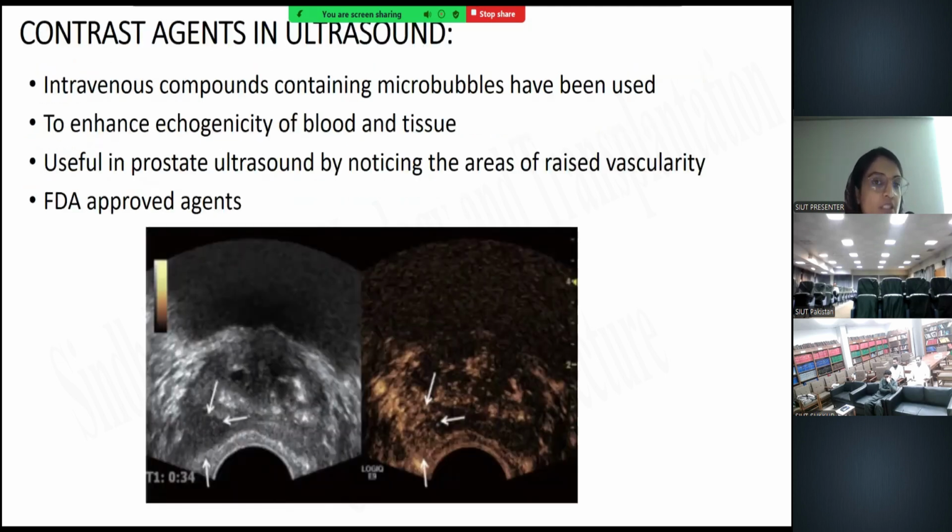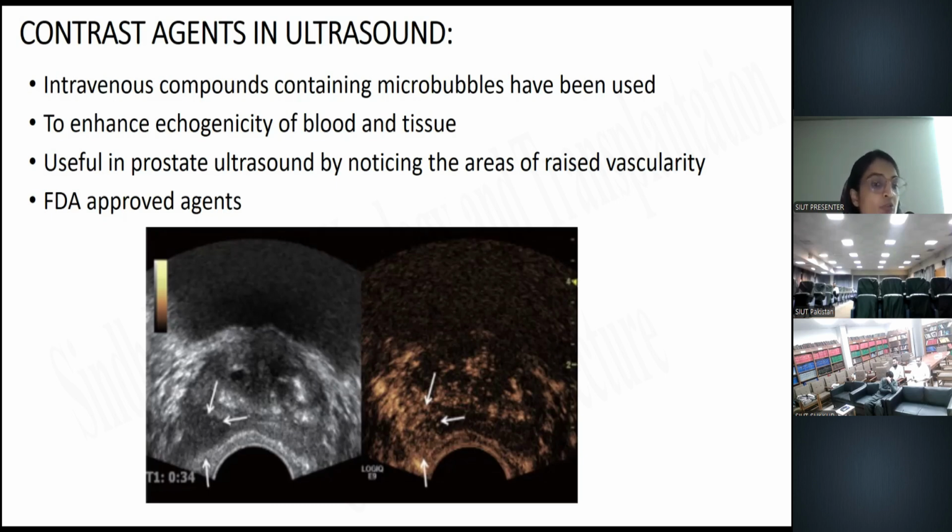So the contrast agents are FDA approved agents with a good safety profile, and these are intravenous compounds. These are commercially available contrast media, and they are administered intravenously into the patient's systemic circulation, and they contain gas microbubbles. Once administered, they are very small, like 1 to 4 micrometers, so they do not reach the vascular endothelium. They have the property of enhanced echogenicity of the blood and tissue. That is, they allow all the waves to reflect back to the transducer.